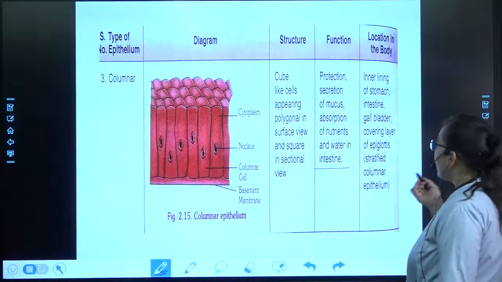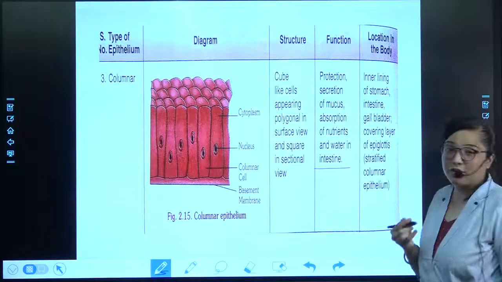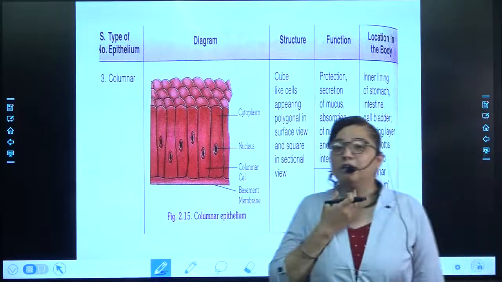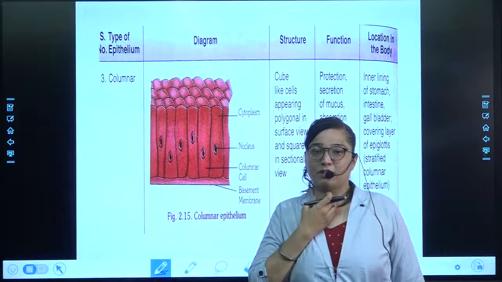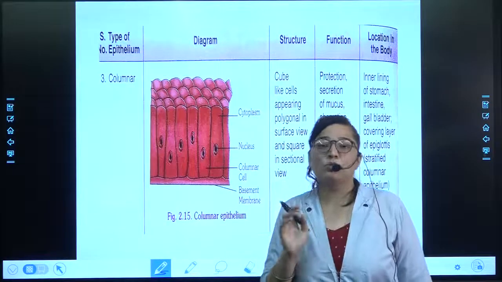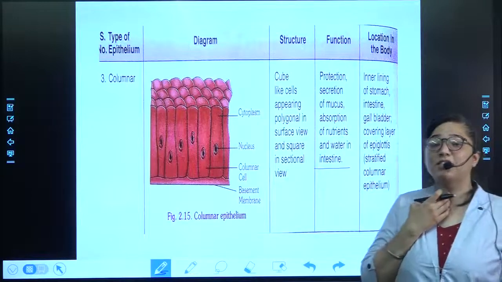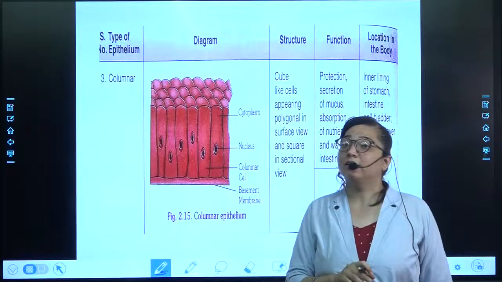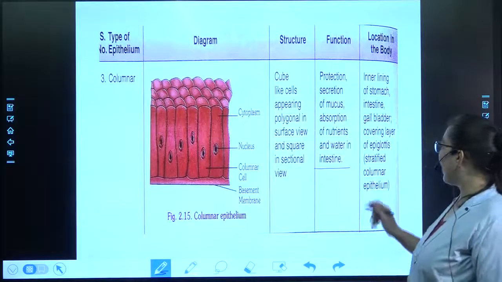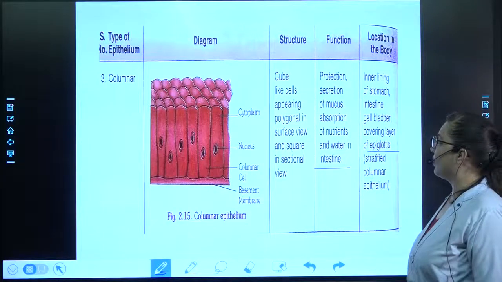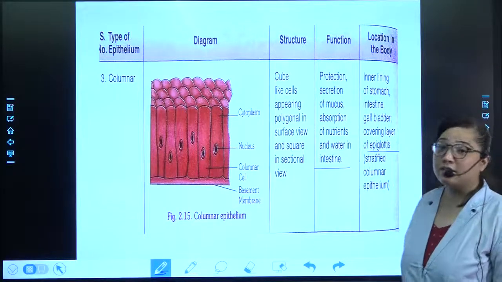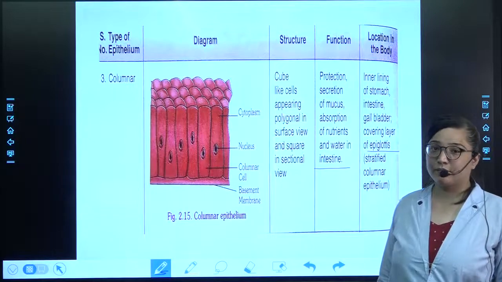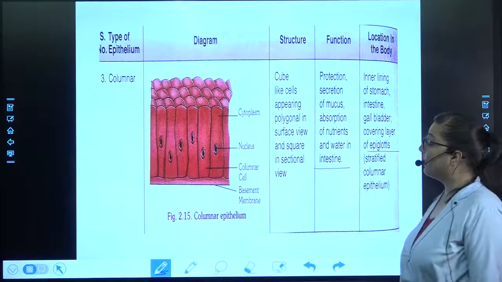Also in the covering layer of the epiglottis. Here there is the glottis and the epiglottis, a flap-like thing, which separates the food pipe and the windpipe. So there you are having the epiglottis. Okay, this is about the columnar. Note it down quick.